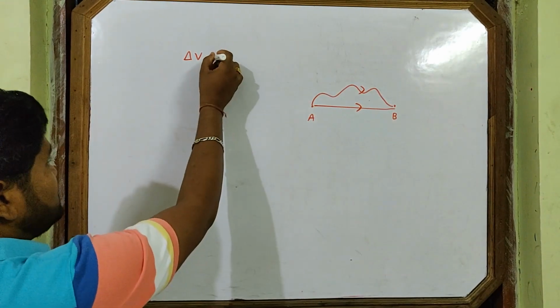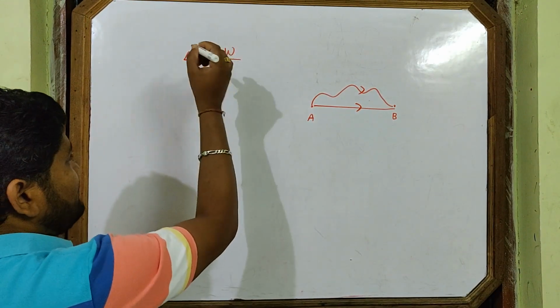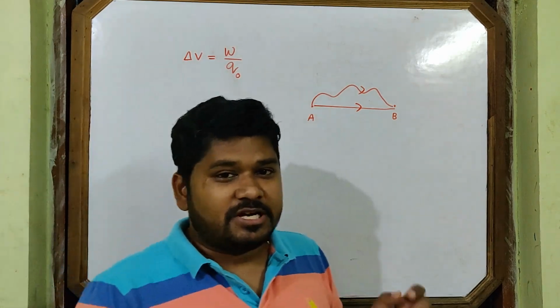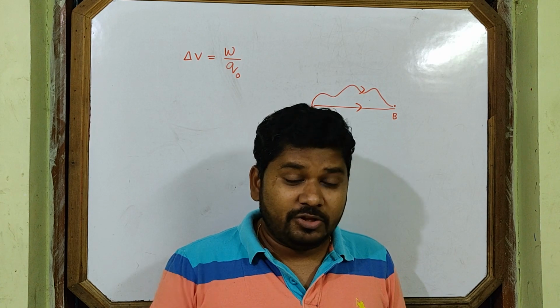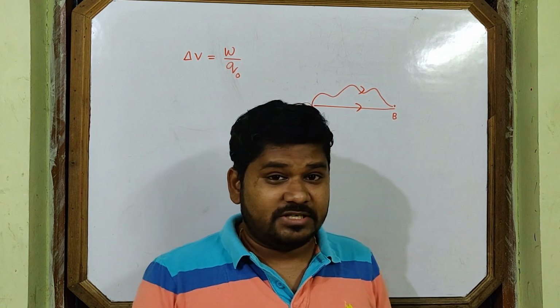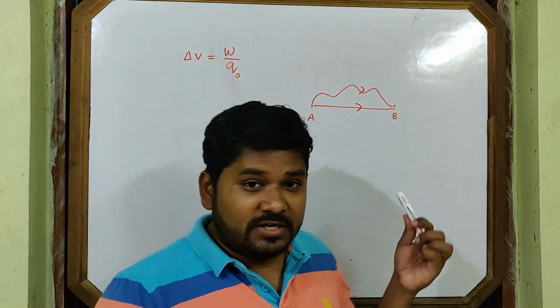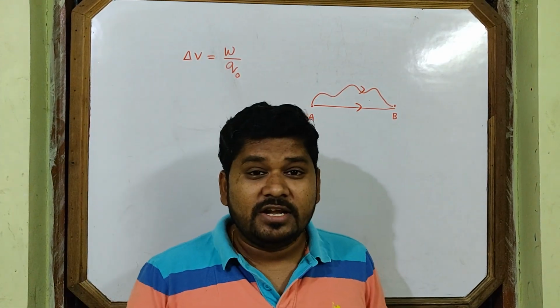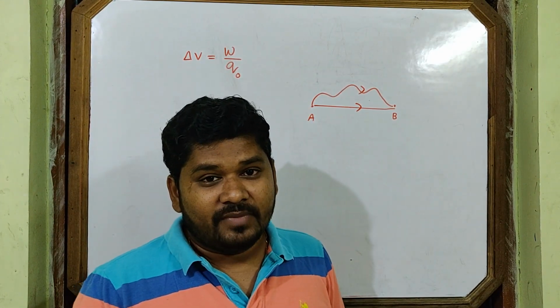So this is the potential difference, and what will be its formula? Work done per unit positive charge, the test charge I told you. So this is the potential difference.